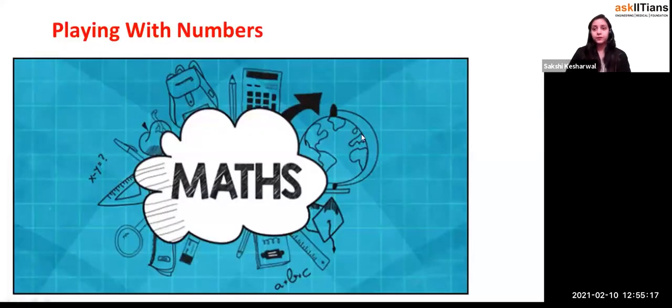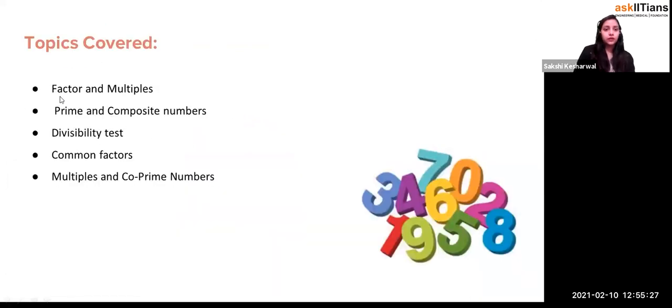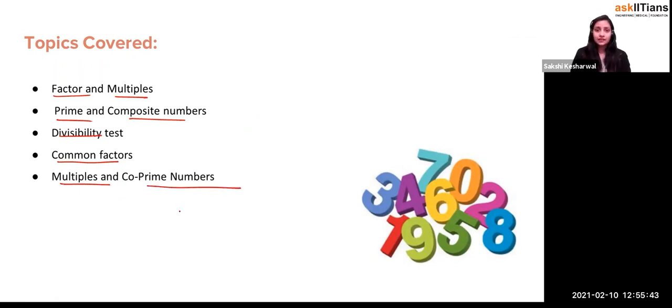So let's start. We'll be starting the third chapter, a really important chapter, because it again consists of important terminologies. Wait a minute, let me select the pen. Here you will be learning factors and multiples, prime and composite numbers, divisibility tests, common factors, multiples and co-prime numbers, and the questions related to them. So let's get started.